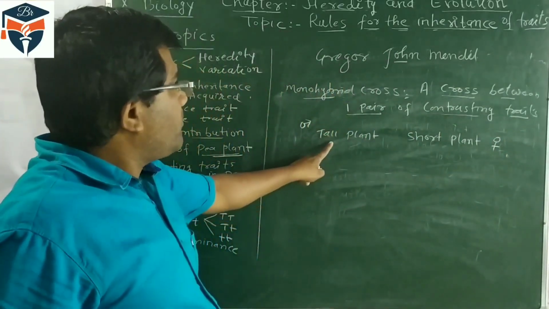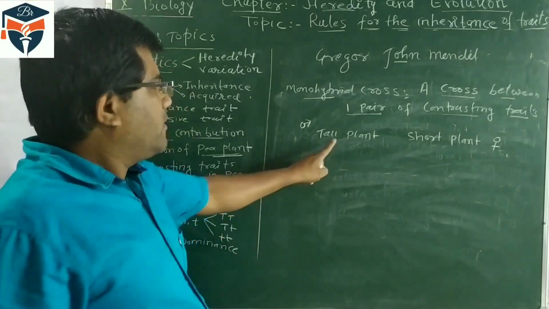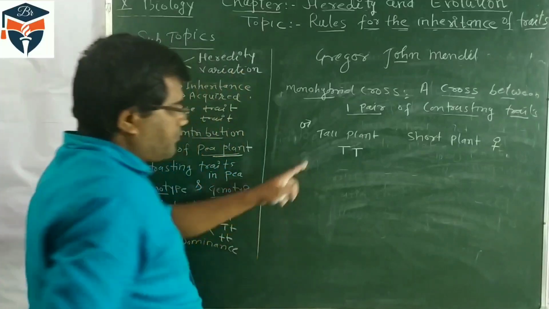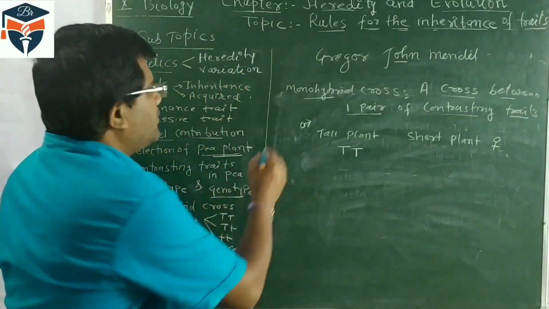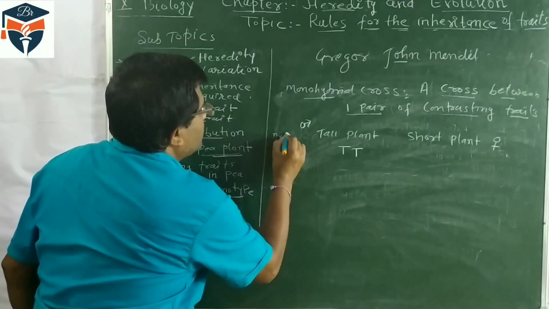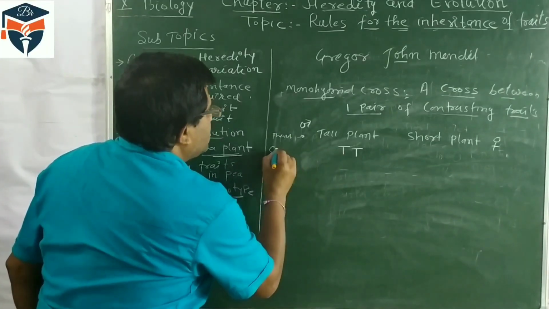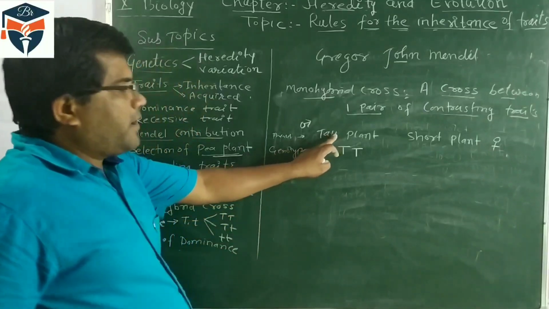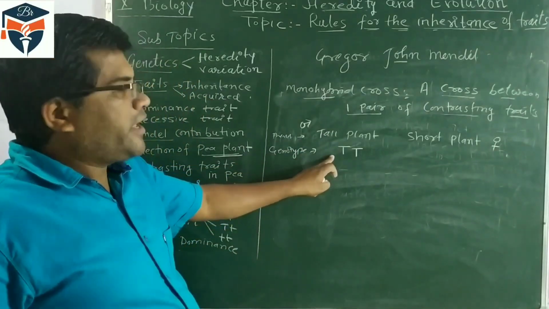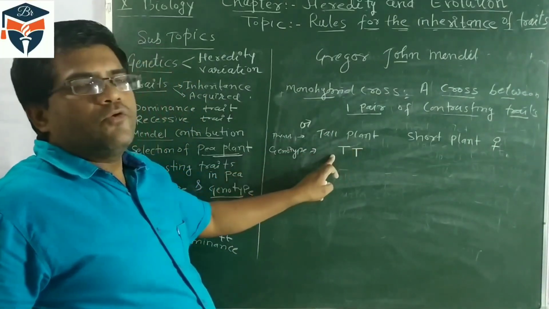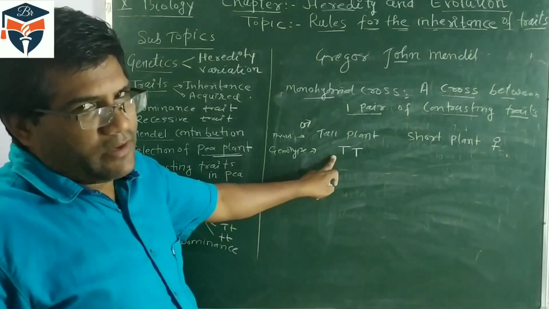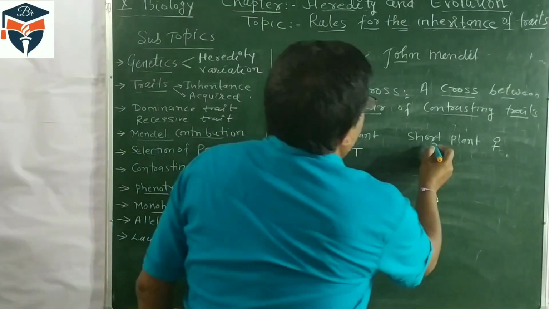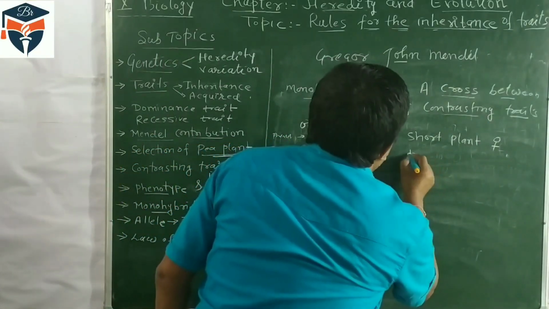Tall plant is the phenotypic character, and for the tall plant I am writing capital T. This is the genotype. For genotype, a dominant character uses a capital letter, so the tall plant genotype is capital T, and for the contrasting short plant we write small t.